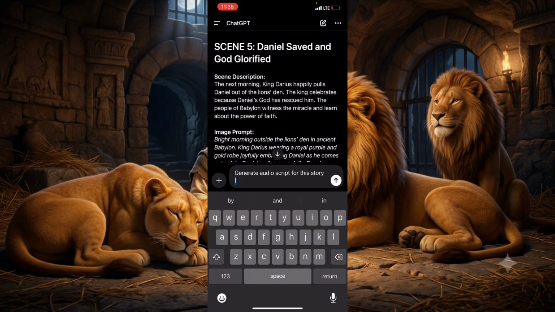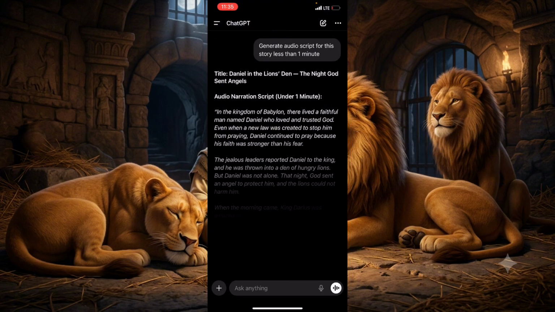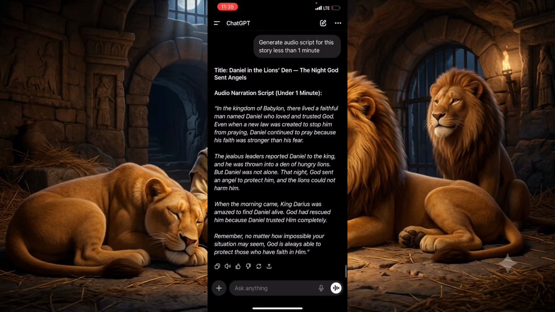I'm just going to send this and let's wait for ChatGPT to generate the audio script for us. So this is the audio script. We are just going to copy it. You can see that it's very short because I said I wanted it to be short.